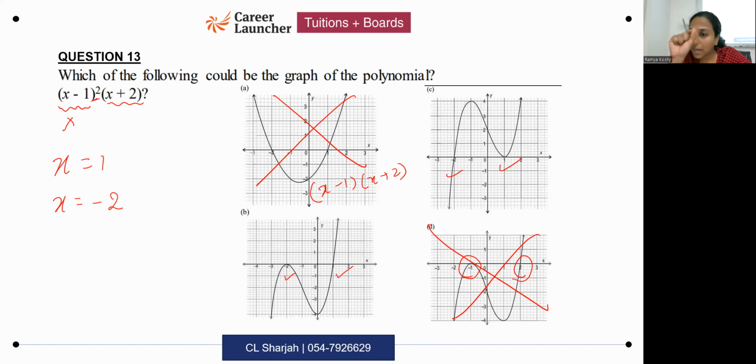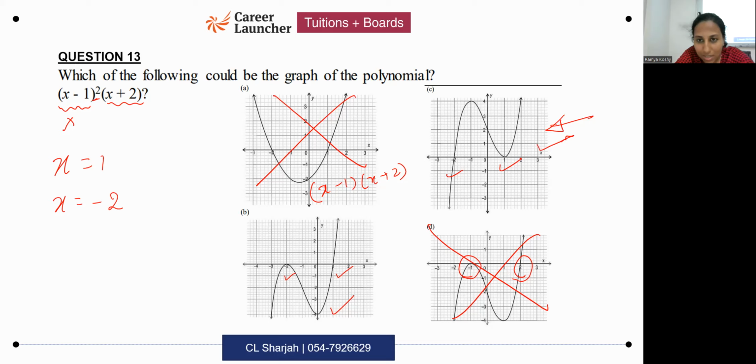For that, try locating a point on the graph. Why are we doing that? We are locating a point on the graph for which it's easy to find the coordinates. Easiest thing to find the coordinates is look for a point where it's intersecting the y-axis. So you could have done this or you could have done this. I just randomly chose to check this value first.